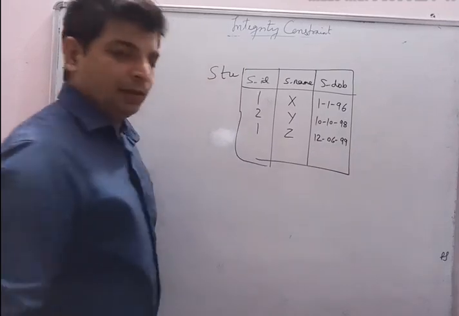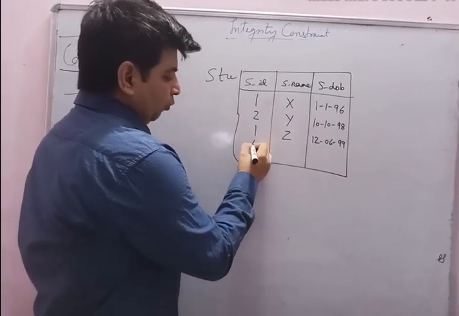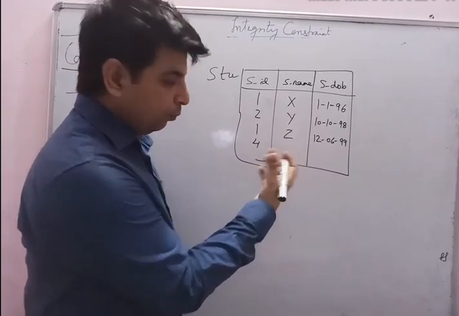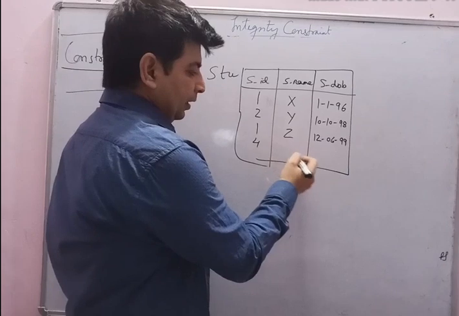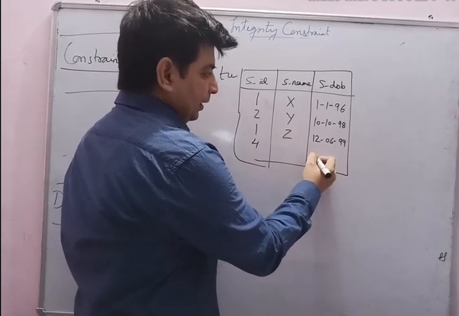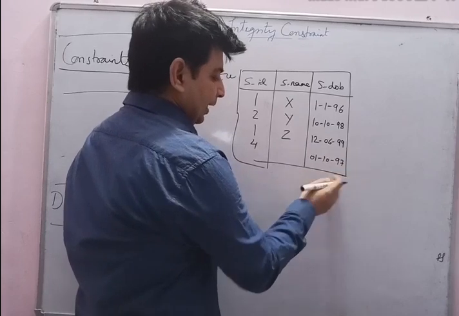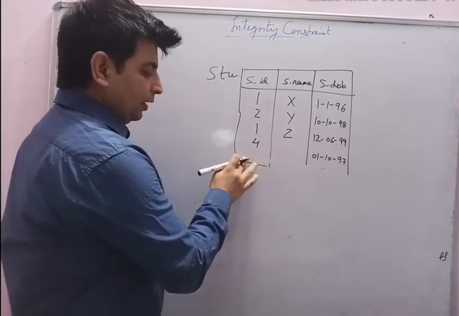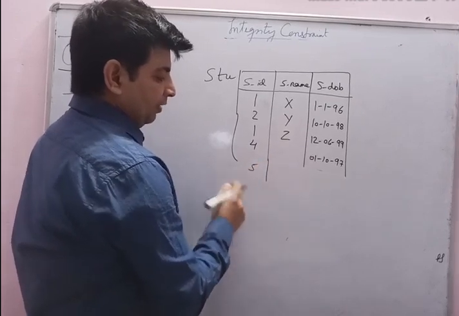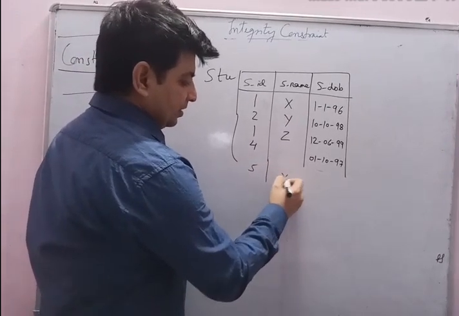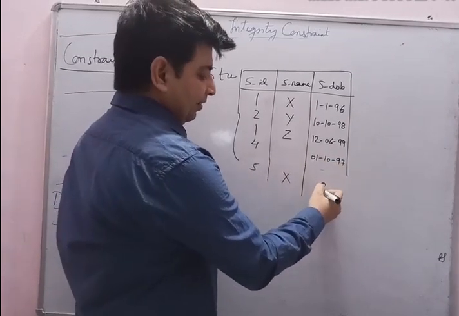12/06/99. Then fourth student came, what he did, he put his number 4, he forgot to put his name over here. वो अपना नाम यहाँ पे put करना भूल गया. He haven't put any name over here and he put his date of birth, that is 1/10/97. Then फिर एक और student आया, the fifth student. What he did, he put the number 5, he put his name X, and instead of putting his date of birth, he just put at random, let's say 23.